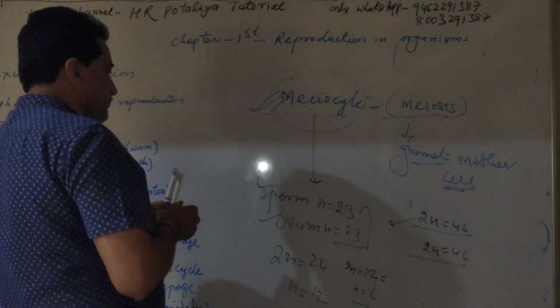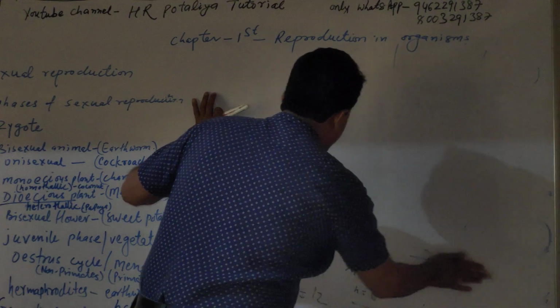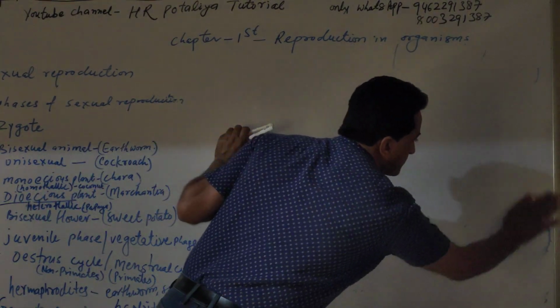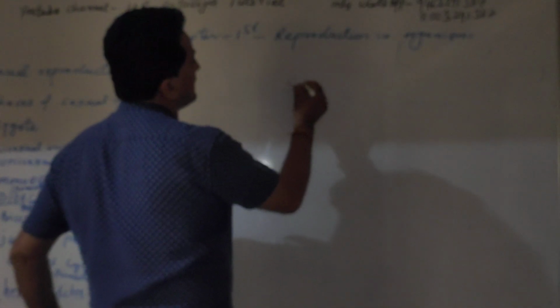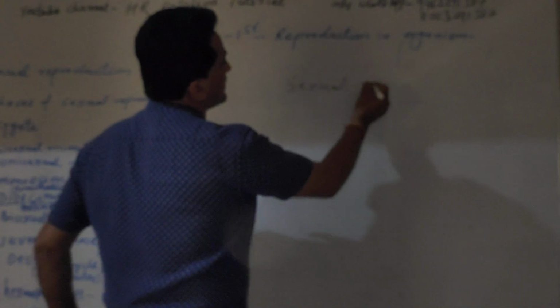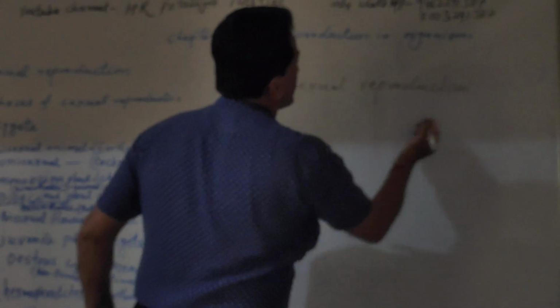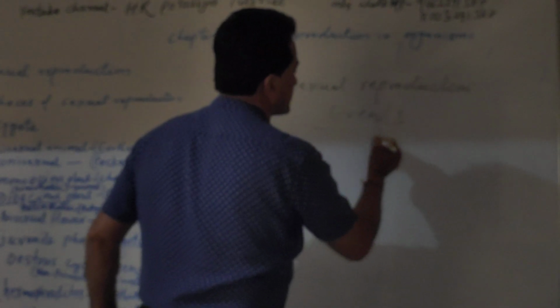Now this time we have another term. In case of sexual reproduction, there are three phases, the events of sexual reproduction.